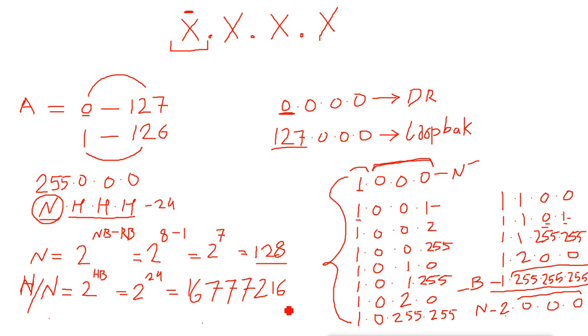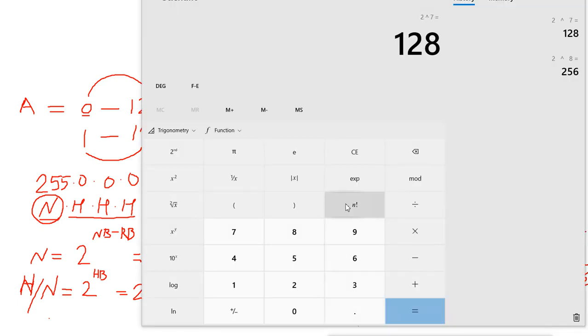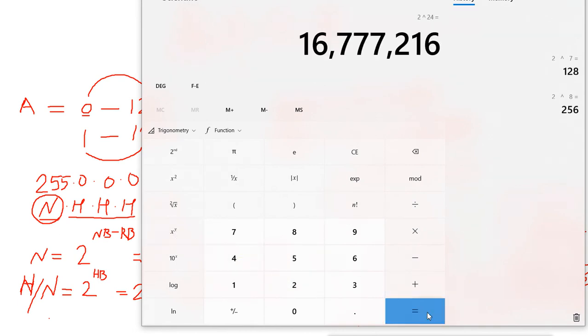We can use a calculator also. So we can confirm here that 2 raised to 24 is this. Yes, it is like this: 16,777,216. But it is included with this network and broadcast.